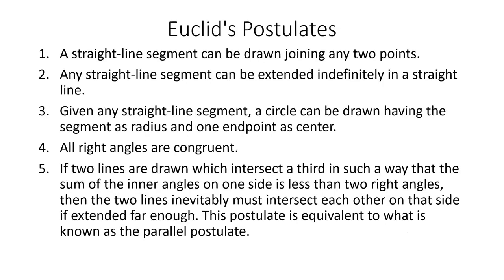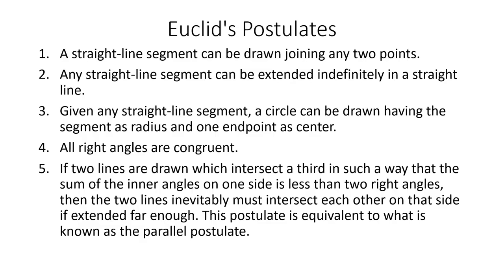postulates are these. A straight line segment can be drawn joining any two points. Any straight line segment can be extended indefinitely in a straight line. Given any straight line segment, a circle can be drawn having the segment as the radius and one end point as the center. All right angles are congruent.